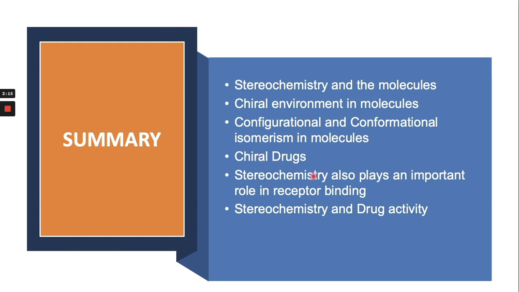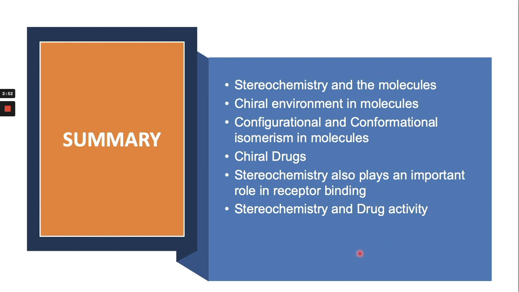Then we saw how stereochemistry plays an important role in receptor binding. For example, one enantiomer can bind strongly with one receptor, while the other enantiomer has less ability or no ability to bind with that receptor. Drug activity is totally dependent on this binding.